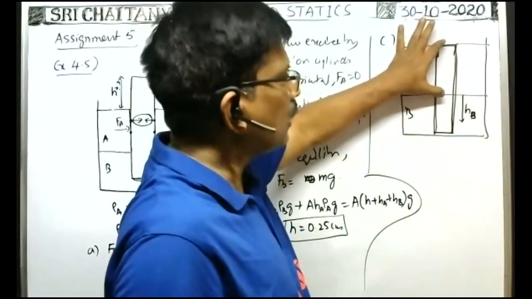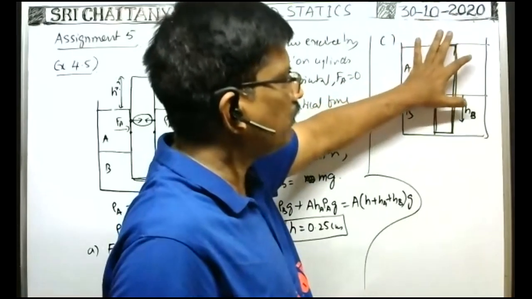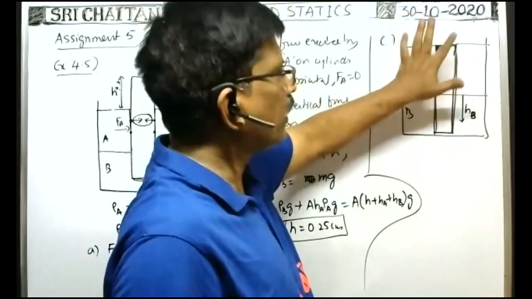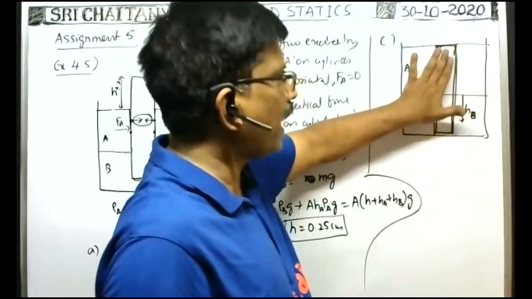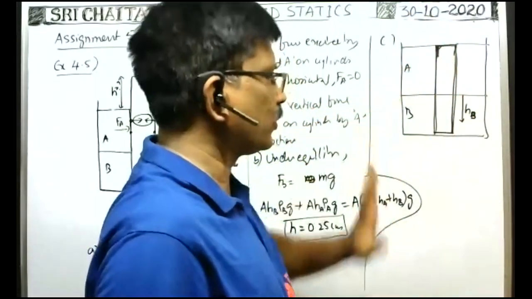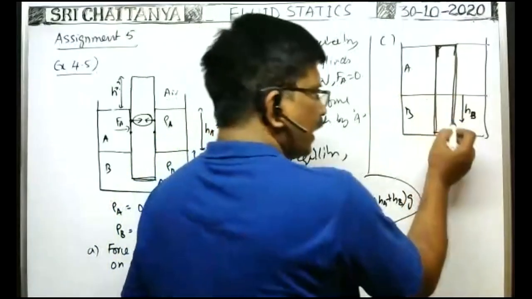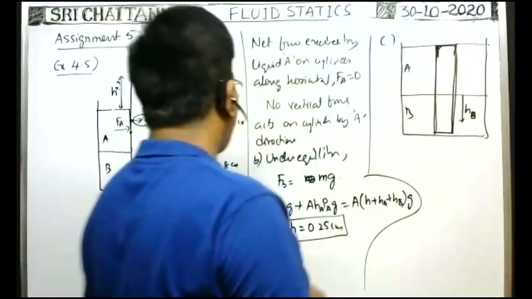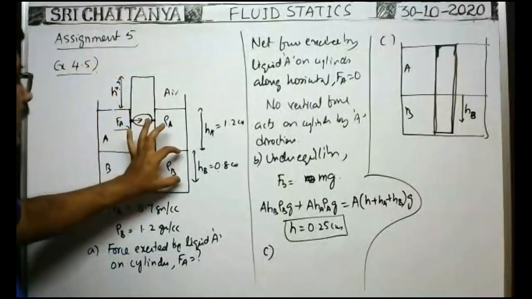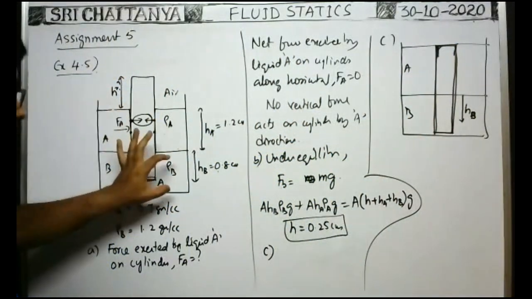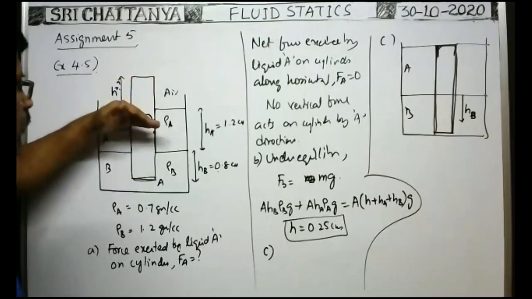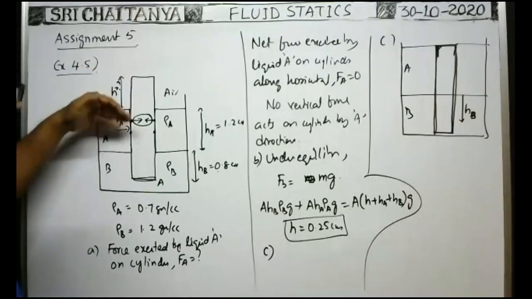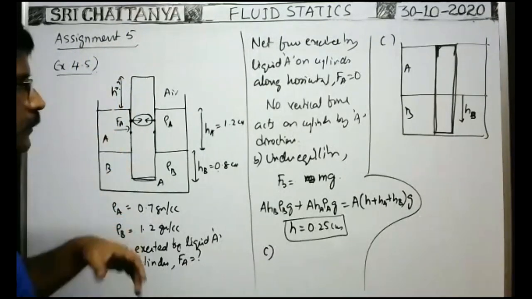Okay, that's why there is no change in the volume of the liquid A displaced by the cylinder. It is still the same. That's why due to A, there is no net force acting on the cylinder in any direction. But inside the liquid B, whenever it is floating, only HB length of the cylinder is submerged in the liquid B. But whenever it is pushed down so that it is just submerged, then this part of the length of the cylinder is also inside the B, no?